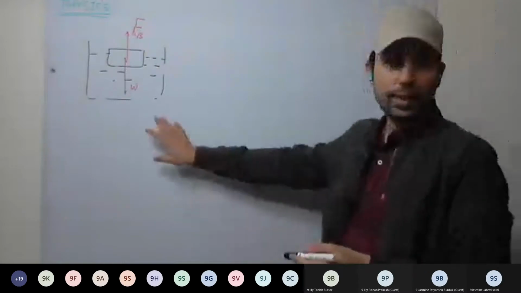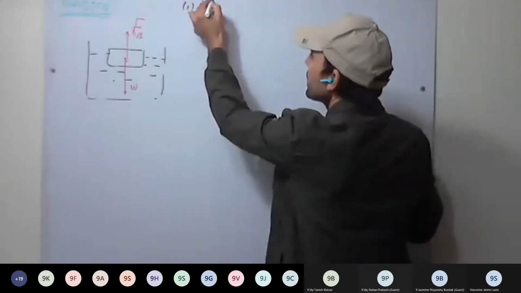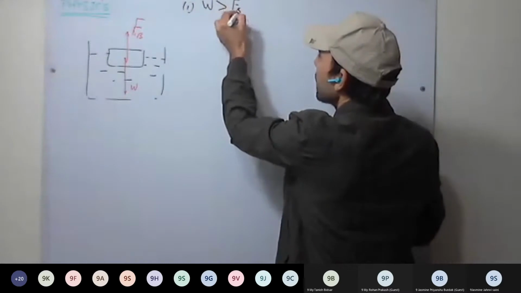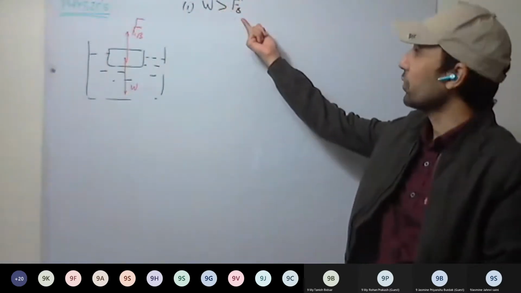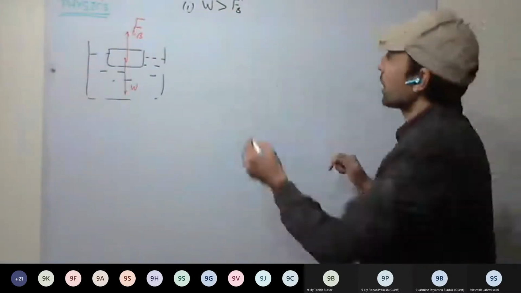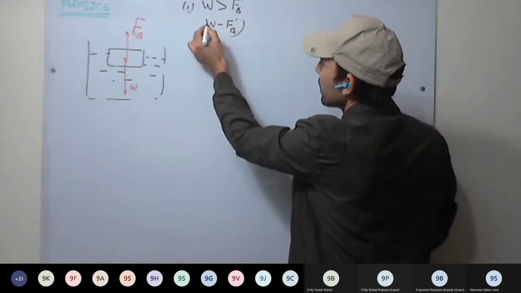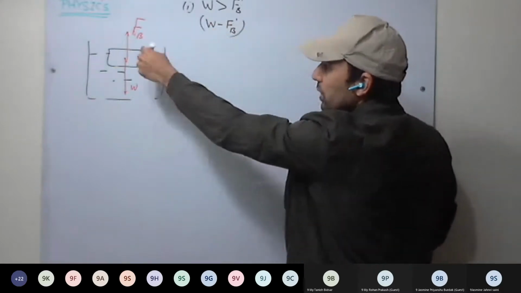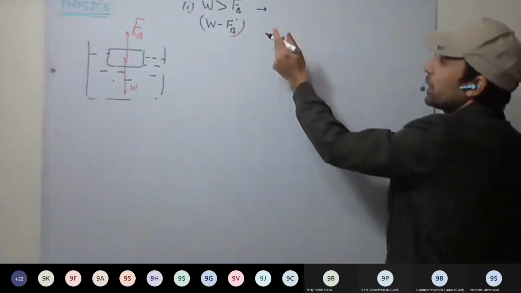Okay, so we discussed three cases earlier. The first case, when weight is greater than maximum upthrust force, FB dash. If weight is greater than maximum upthrust force, what will happen? There will be resultant force in downward direction, and that resultant force will be W minus FB dash. And because of this force, the body will sink. In this case, body sinks.